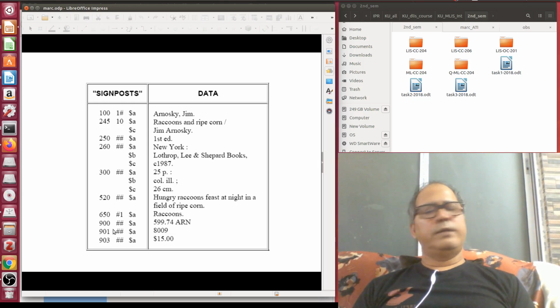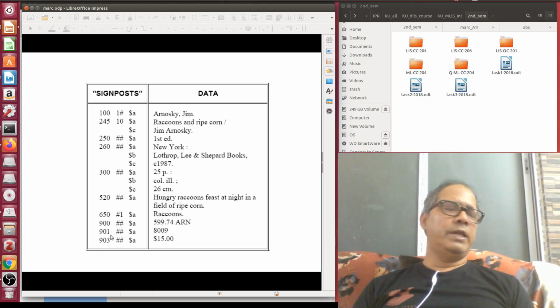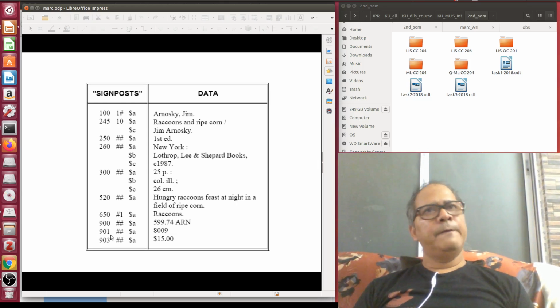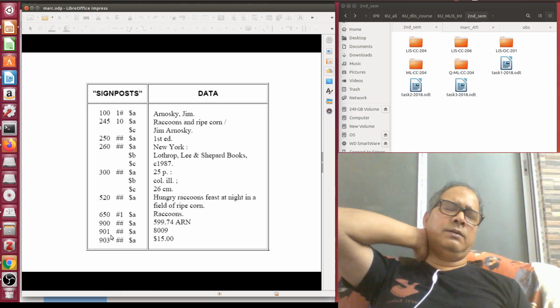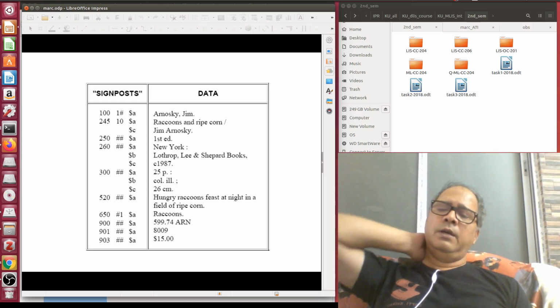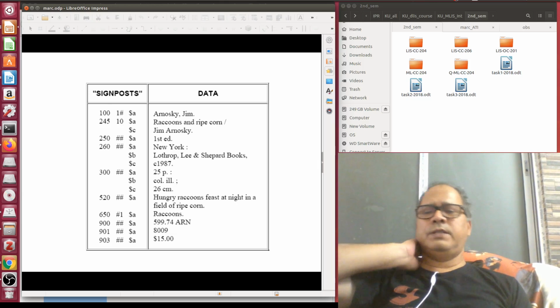There is no hard and fast rule about which 9xx field you can utilize. You can utilize anything. In most cases library automation software gives their own kind of non-marked fields or local fields.